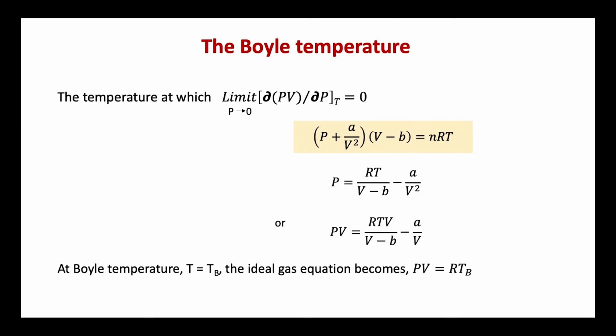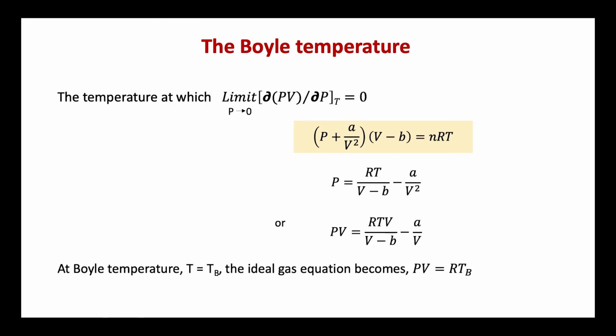Now, we shall discuss the Boyle temperature. As already mentioned by me in the last session, the temperature at which a real gas obeys Boyle's law is known as the Boyle temperature, which is represented as Tb. Mathematically, Boyle temperature is the temperature at which the limit as P tends to 0 of dou PV by dou P at constant T is equal to 0. That is, we can write the van der Waals equation as P plus a divided by V square, into V minus b, which is equal to nRT.